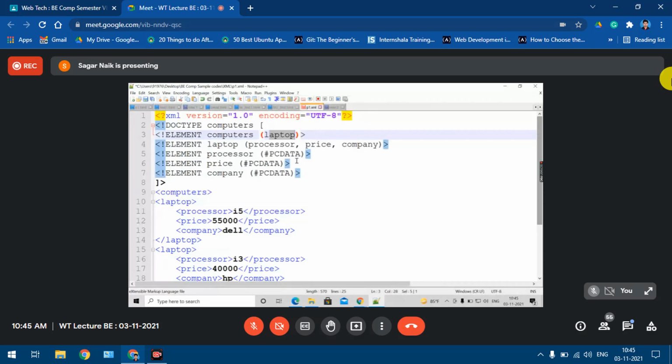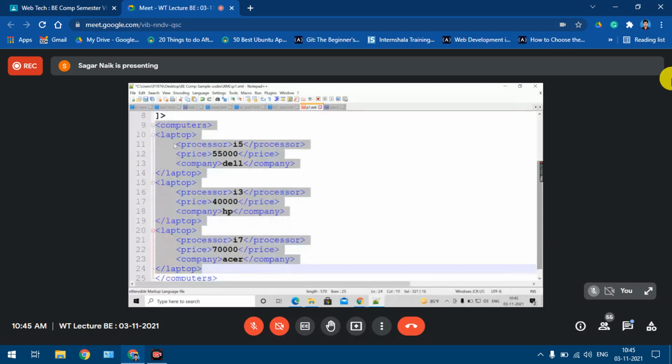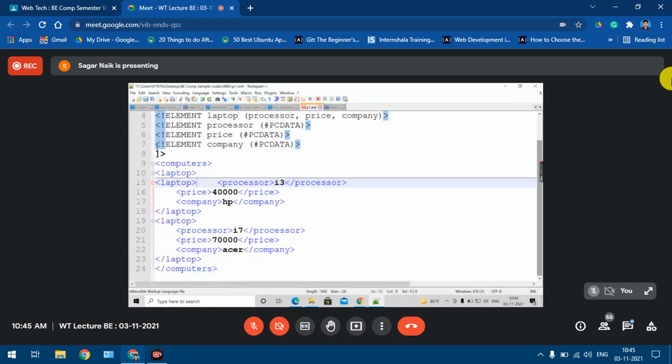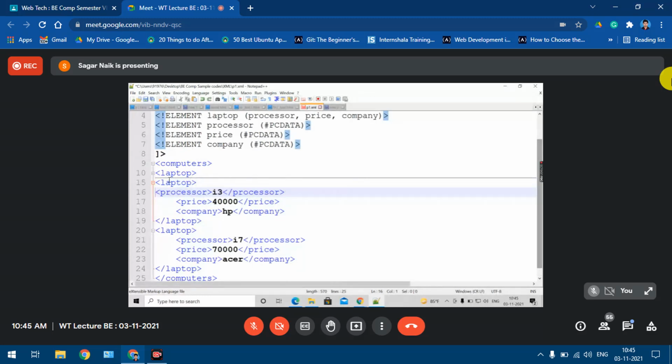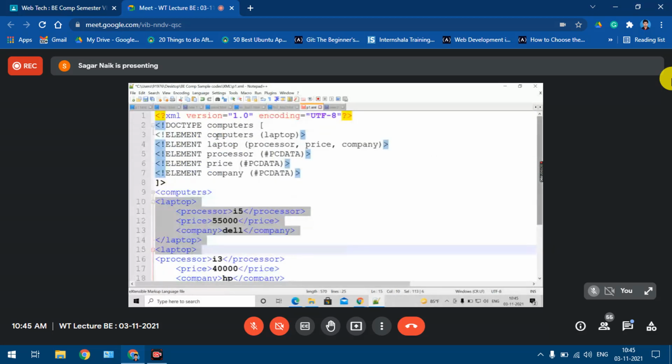One child. Understood? No? And if I look at this XML file, how many laptop elements I am having? If I look at this computers element, how many laptop elements I am having? 1, 2, and 3. But as per this specification, I am saying that it should have only one child.